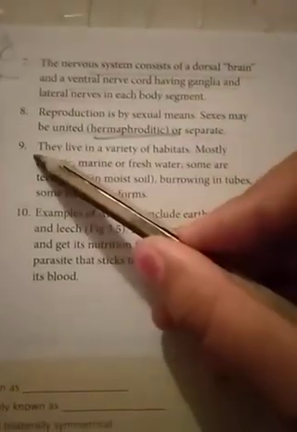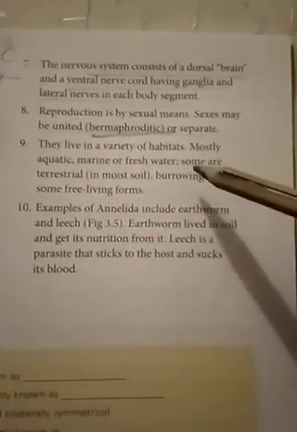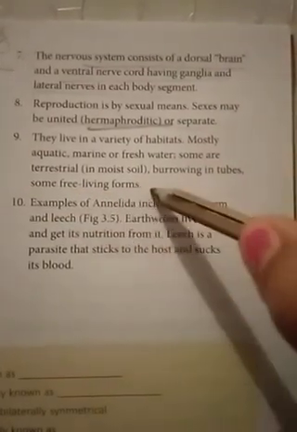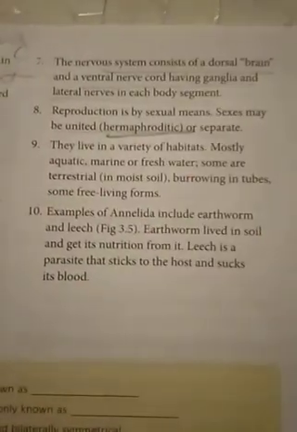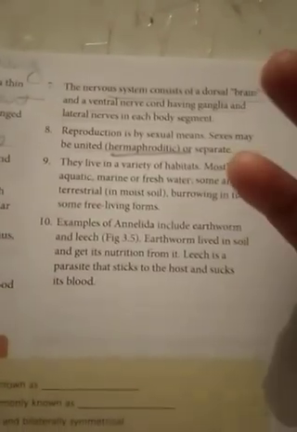Now come to point number 9. They live in a variety of habitats, mostly aquatic, marine or freshwater. Some are terrestrial, burrowing in tubes, some free living forms. So they show a wide variety of habitat. Habitat, you understand? The place where these organisms survive, they live, the home of such organisms.